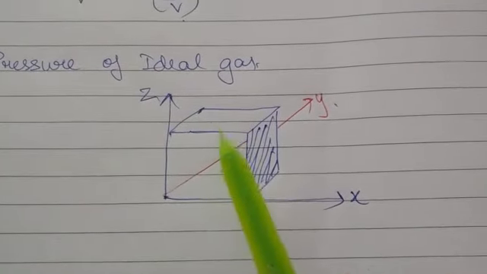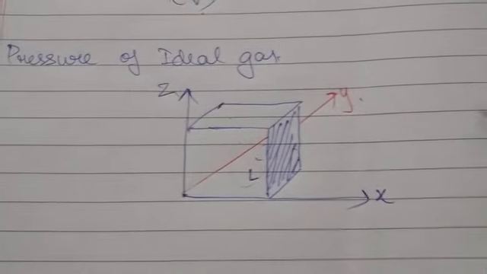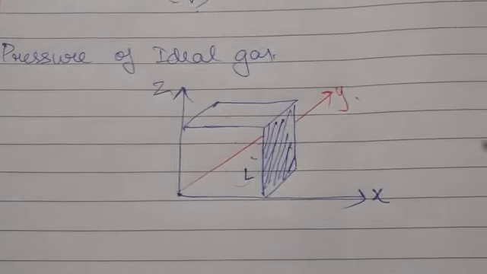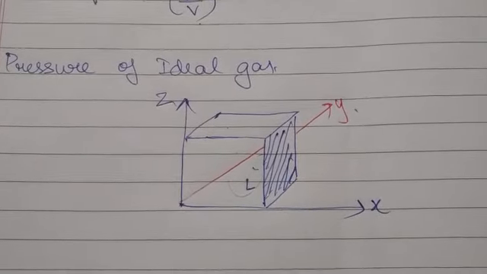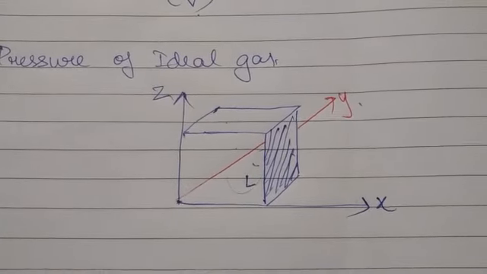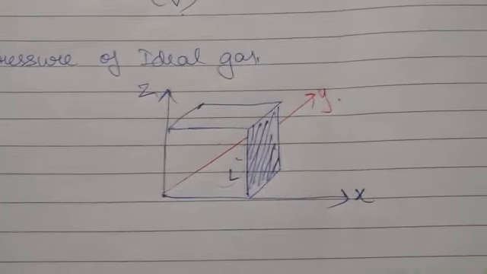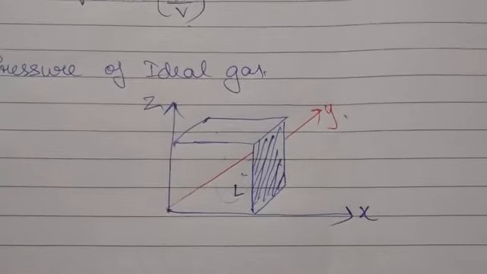Now the gas molecules inside this box move in random directions and obviously they collide with each other. When they collide with the walls of the box, they bounce back from the walls.